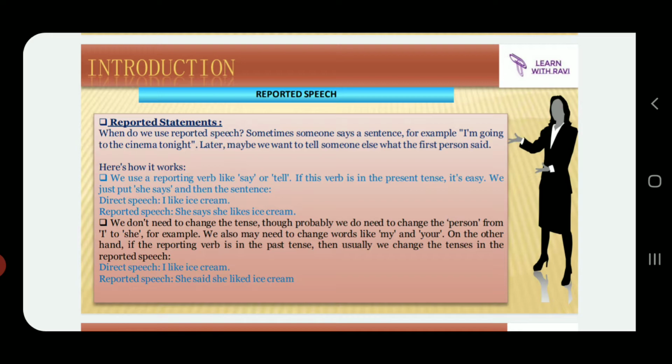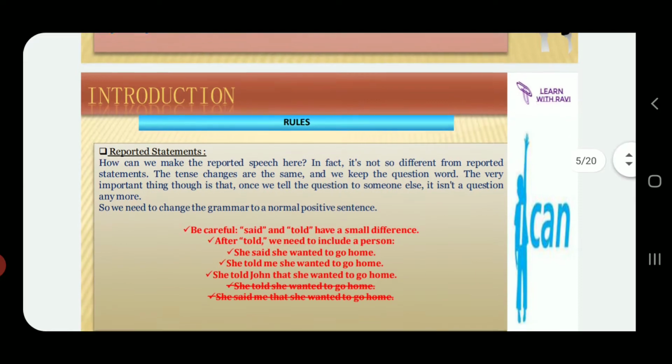Now we really don't need to change the tenses, though we probably need to change the person from I to she. Now when a statement is directly spoken by someone, it will be written as, I want to play, right? And when it gets converted into reported speech, I will say, she said that she wants to play. We also may need to change words like my or your. On the other hand, if the reporting verb is in the past tense, then usually we change the tense in the reported speech. Now the example is, I like ice cream, she said she liked ice cream. So the sentence has been converted into past tense.